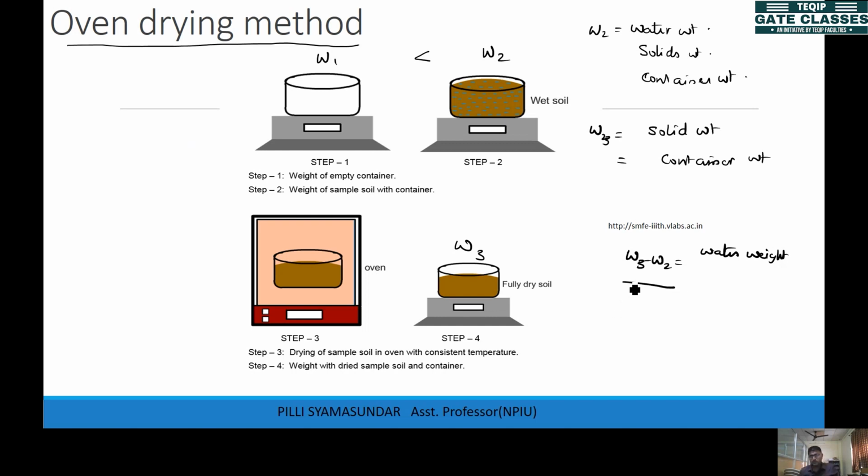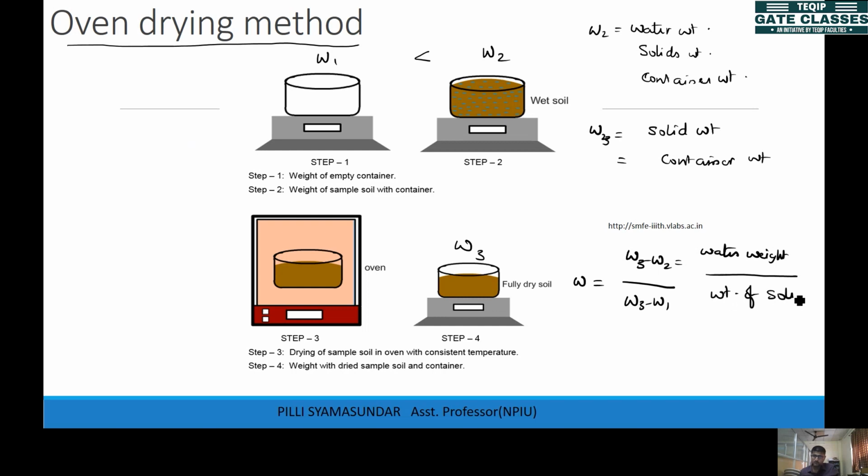And I need solids weight in the denominator for my water content. So the solids weight will be how much? You have empty container weight, which is W1. So this is empty weight plus you have solids, no water. If you subtract W1 from W3, you will get the solids weight. So the solids weight will be W3 minus W1.